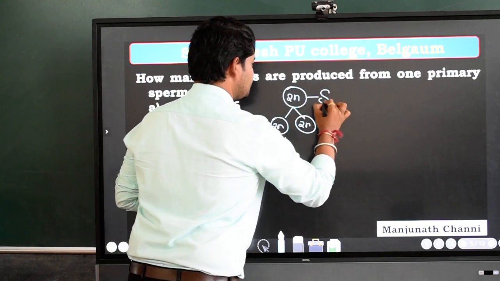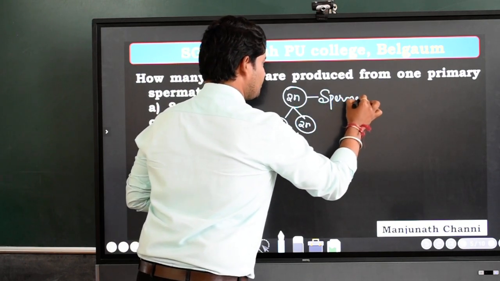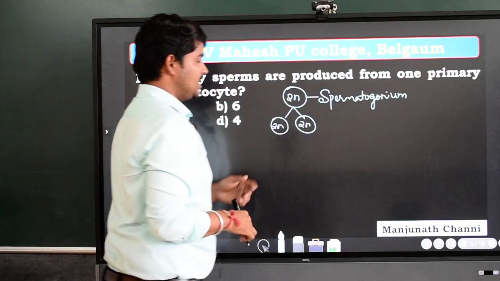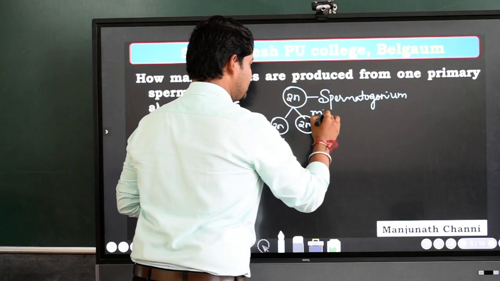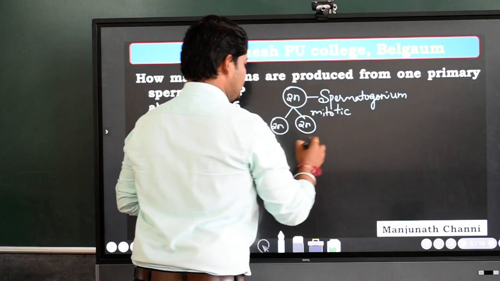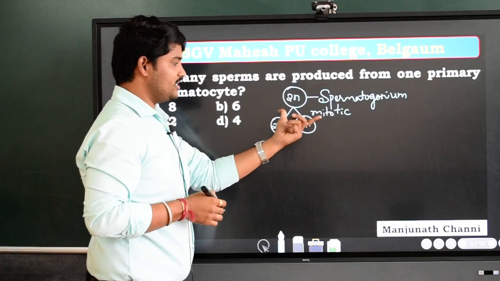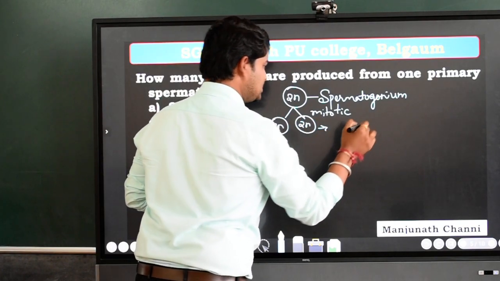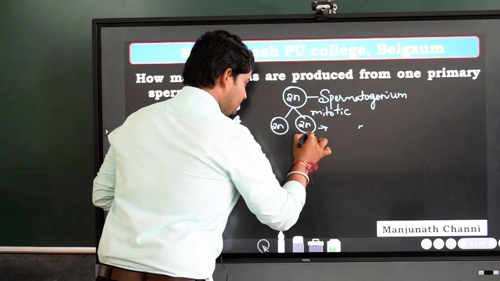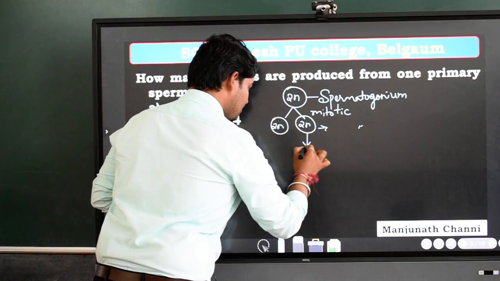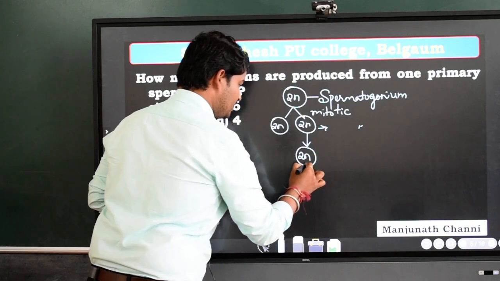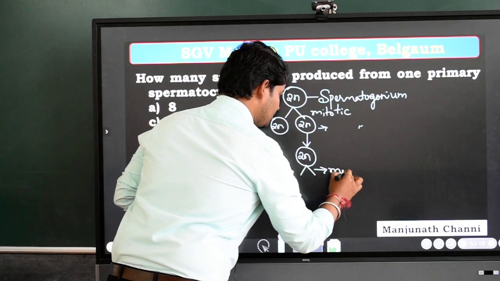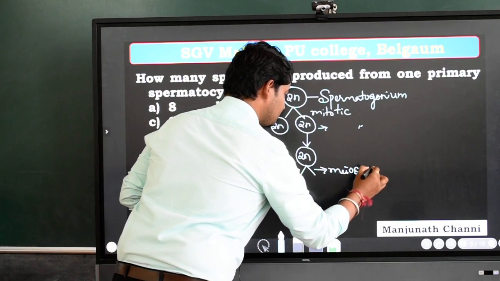This is spermatogonial cell, or you can call it spermatogonium, and spermatogonium undergoes mitotic cell division to produce a number of similar kinds of cells, and these are called the spermatogonial cells again. And out of these, one particular cell will undergo first meiotic division, that is meiosis 1.